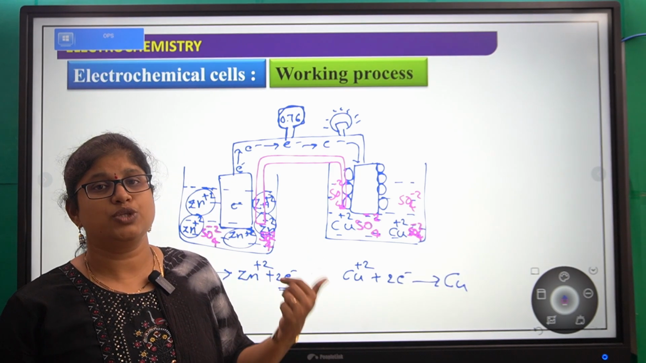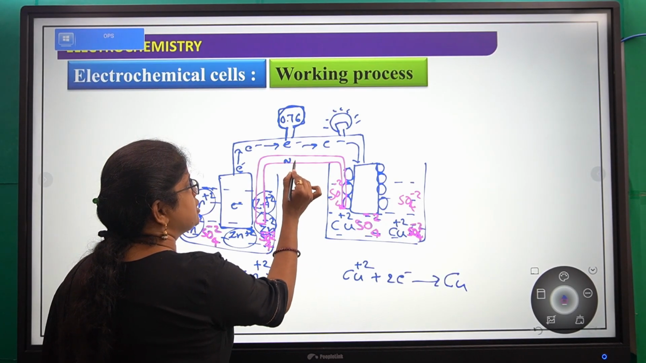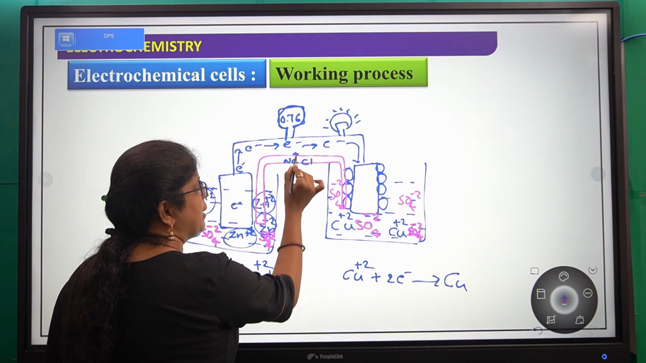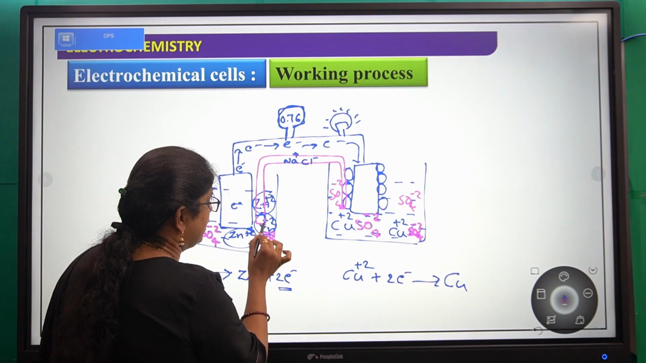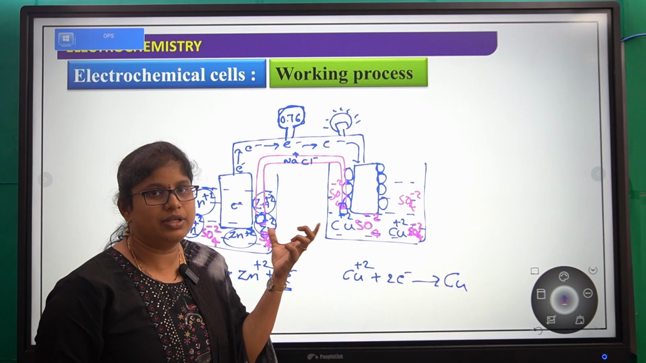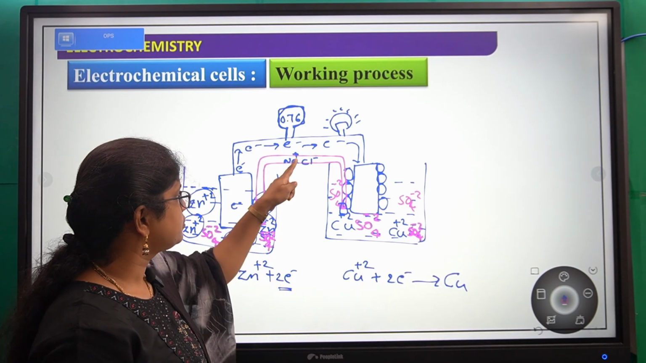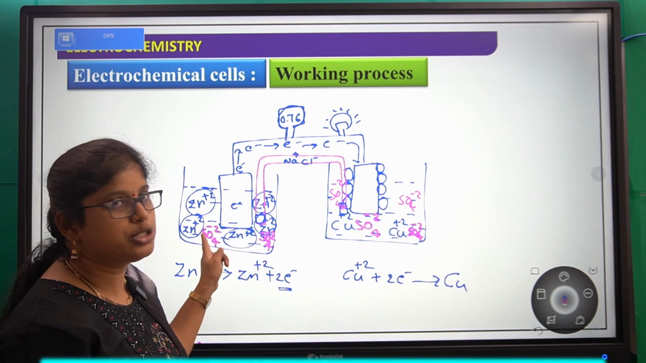How does this salt bridge work here? Generally, this salt bridge contains sodium chloride, Na plus and Cl minus. Here, the two ends of the salt bridge are closed with cotton buds. Okay, so from that, only Cl minus ions enter into this solution.